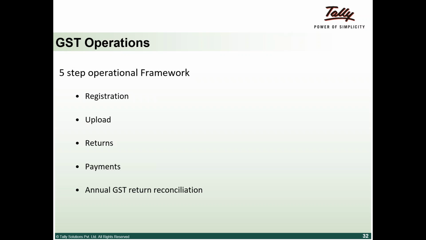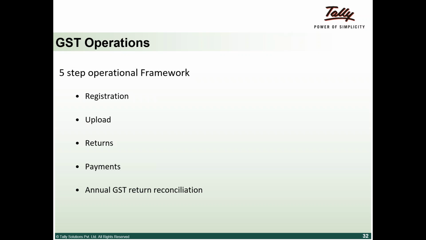The entire operations, the entire input tax credit mechanism and the entire GST collections and payments are based on what GSTN can deliver. So it's a system that is being designed really well, so that the entire infrastructure of the country can stay there.